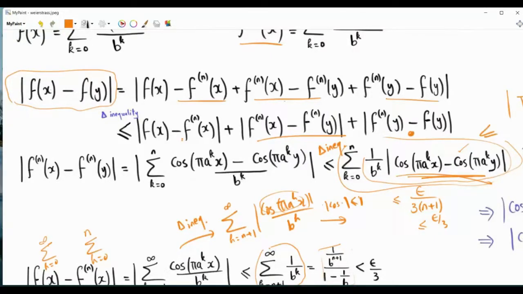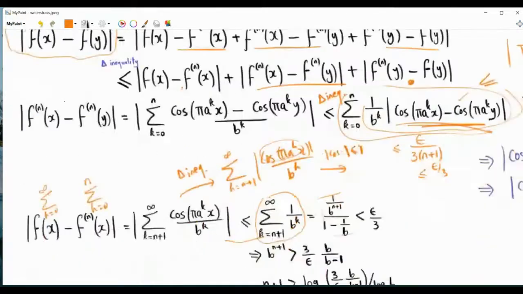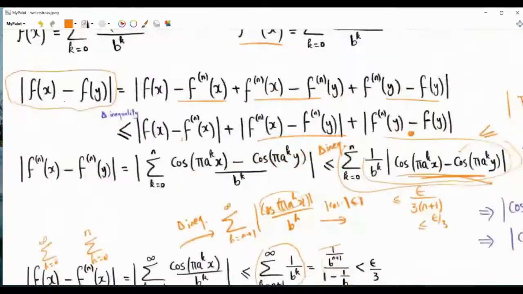So by choosing x and y to be close enough, we are able to make this absolute value of f of x minus f of y less than any arbitrary positive number epsilon. This is exactly the definition of uniform continuity, so long as the delta, basically the upper bound on the distance between x and y, depends neither on x nor on y.